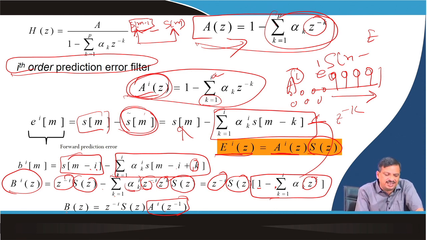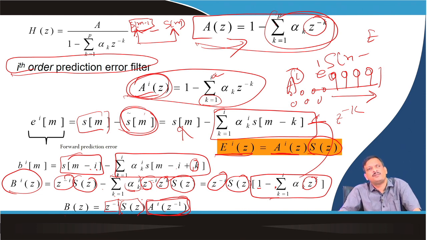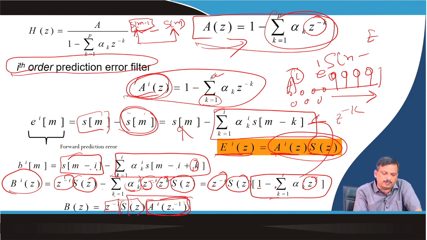So, B(z) is nothing but Z to the power minus I multiplied by S(z) into A(Z to the power minus 1). So, E(z) is equal to A_I(z) S(z). So, it is A_I(Z to the power minus 1) S(z). So, this portion except this error filter is Z to the power plus 1 is Z to the power minus 1, and multiplied by Z to the power minus I.